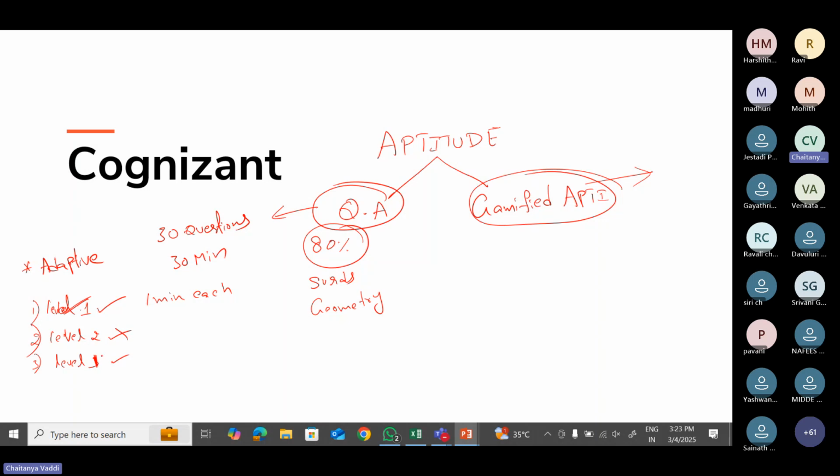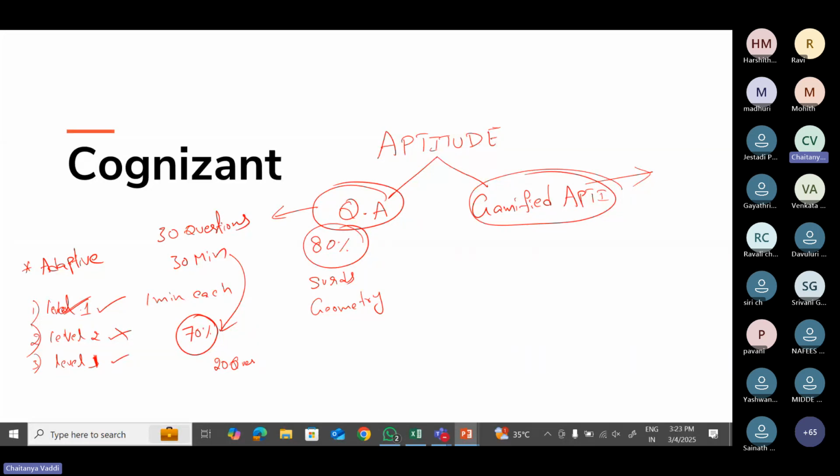Okay, so students might be thinking, is there any cutoff in the aptitude? We will be having a sectional cutoff as well, so you should answer a minimum number for the safe side. If you want to be on the safe side, you should score a minimum of 70% in the quantitative aptitude round. So out of 30, make sure that you are scoring more than 20 marks, I mean more than 20 questions.